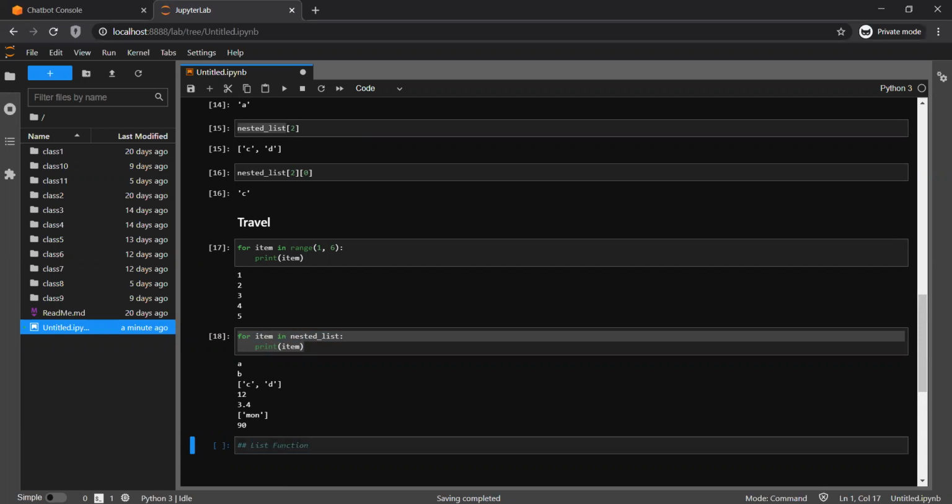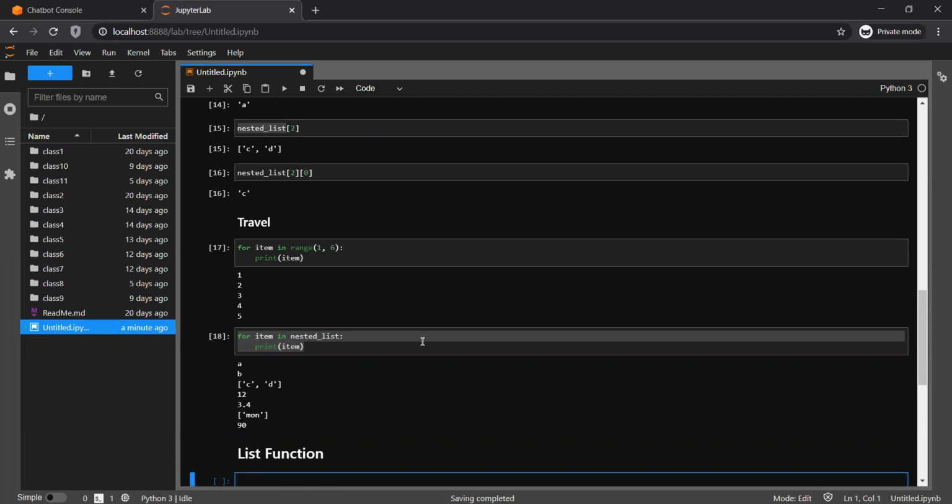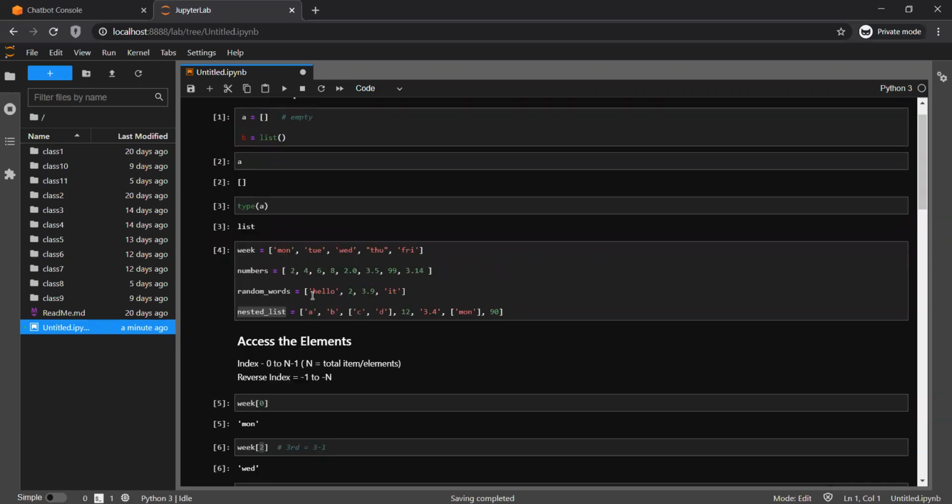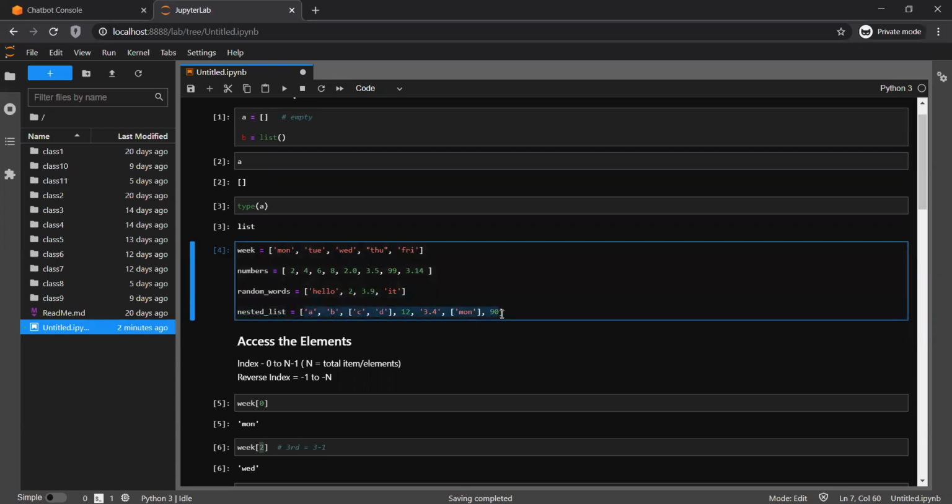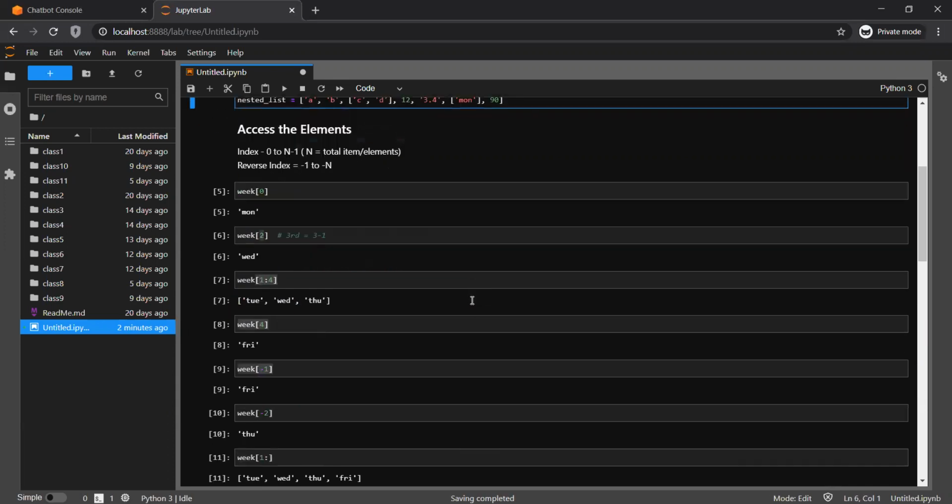But let me tell you one more thing here. Though you can store different types of data within the list, usually what I have seen in my experience is that we store one type of element only, because in day-to-day programming, when you work, usually you store one kind of data type, but it provides you the facility to store multiple data types. Okay, so you can use it, there is no problem. But usually what I have seen, we either store strings or numbers.